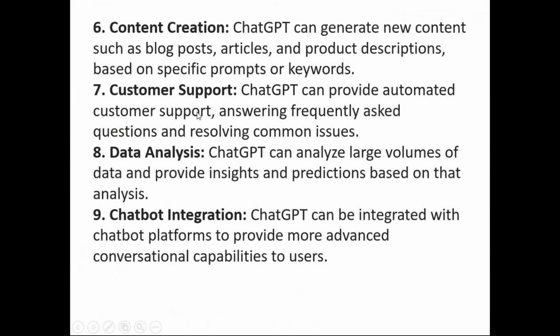So that's fine. One of the key aspects that we could perform by using ChatGPT is automated customer support. As we all know, there are some pre-built questions and corresponding pre-built answers. If we convert this to a programming context, we can build n number of decision making blocks, like if, else, and so on.